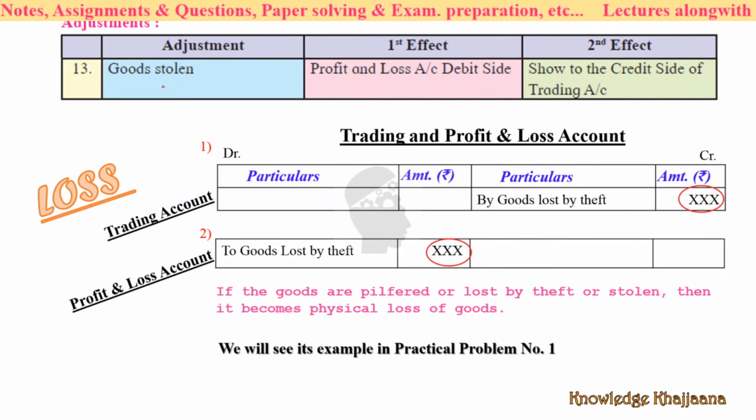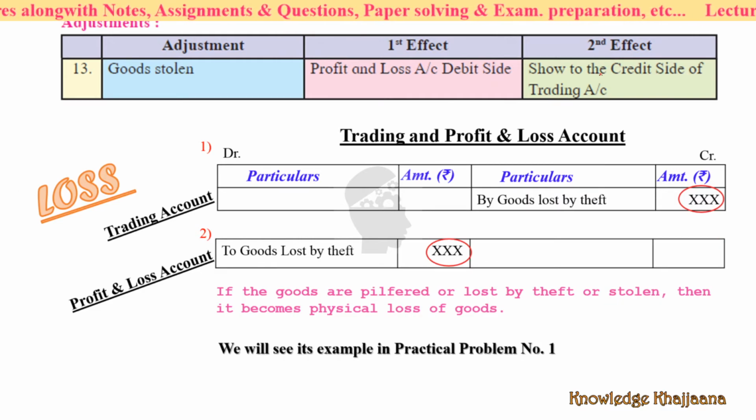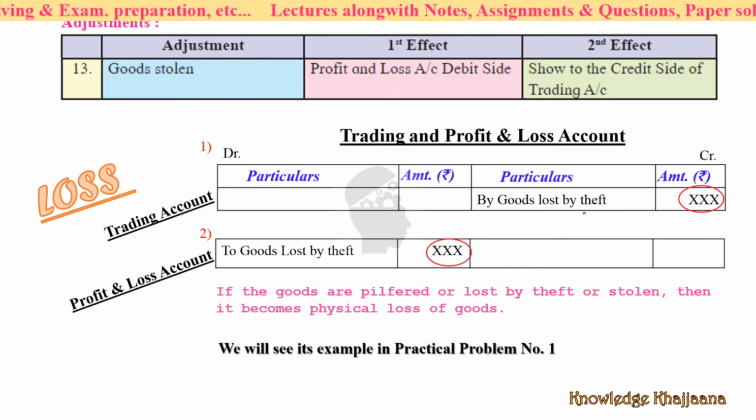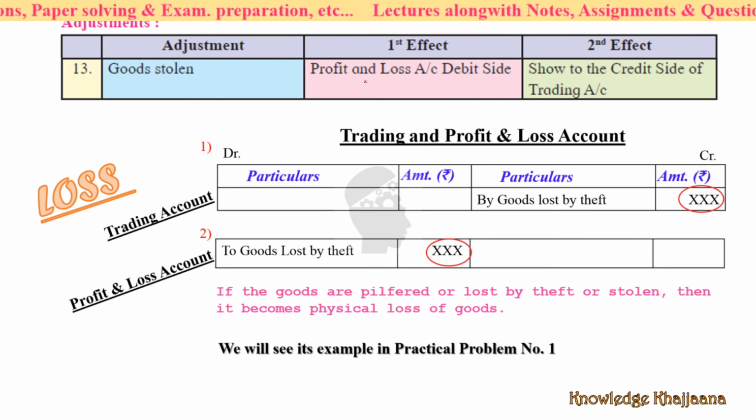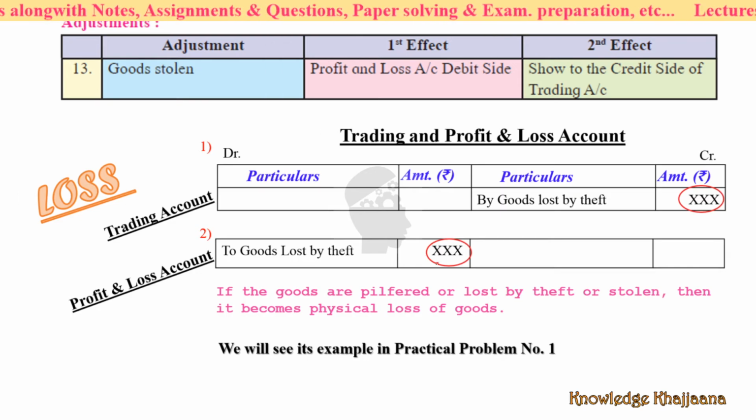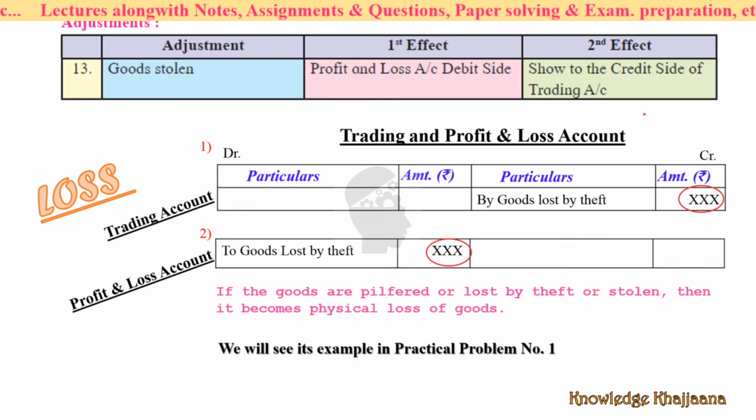Now, what is the entry for the goods stolen? See, it is again a loss. Simple. Show to the credit side of trading account, by goods lost by theft, trading account, the amount which you have to show. And to the profit and loss account, debit side, to goods lost by theft, right? Profit and loss account, debit side, and trading account, credit side.